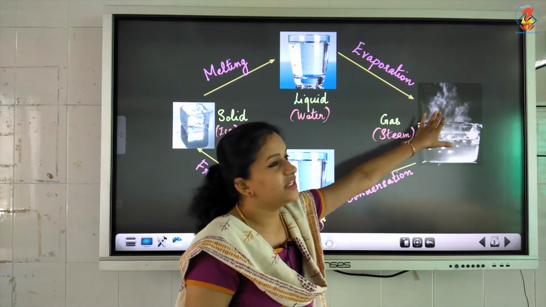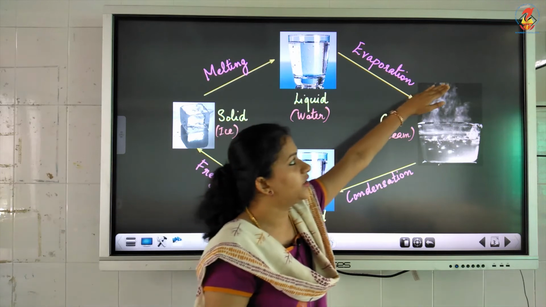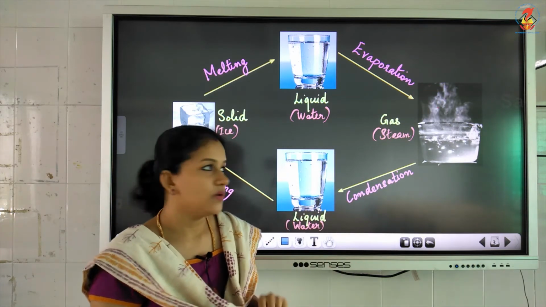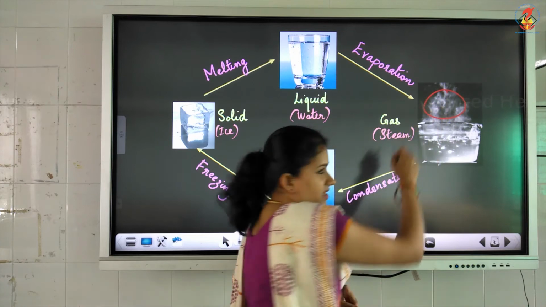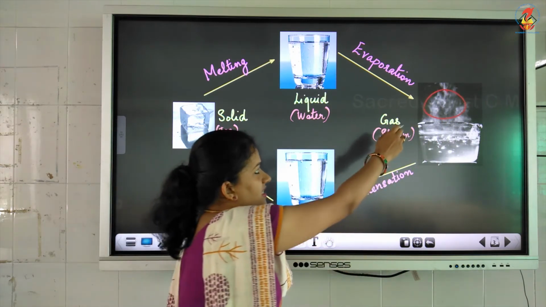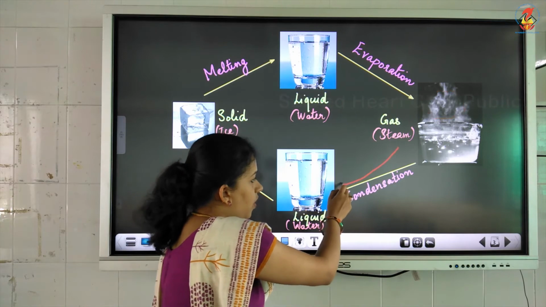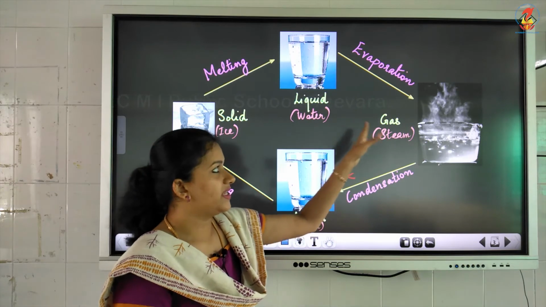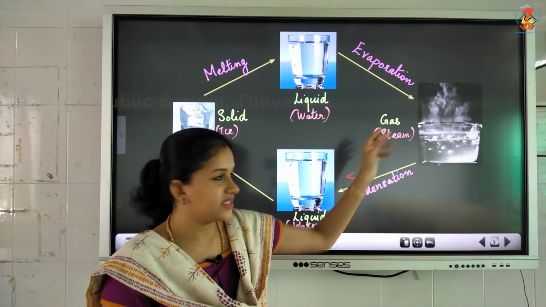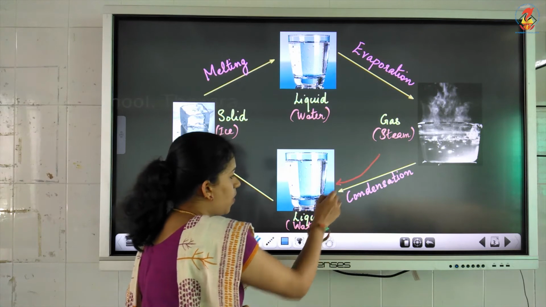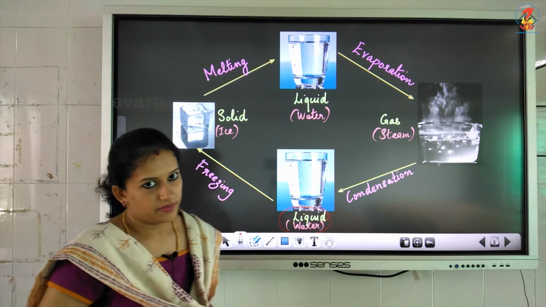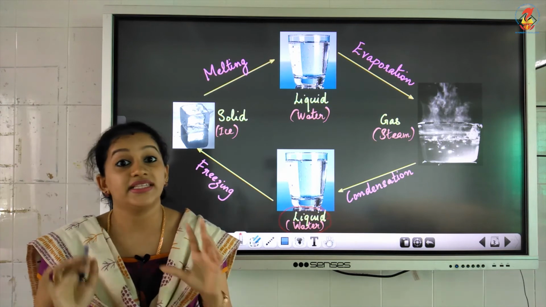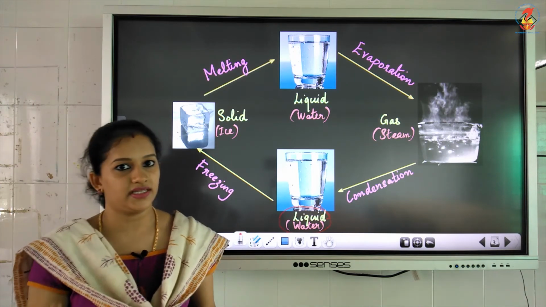And what will happen if the steam cools down? If you hold a lid over it, you can see what will happen. This steam, the steam is the gas. This steam has condensed to form liquid. That means the water vapor, which is in the gaseous form, has turned into water again, which is a liquid. These are the changes that you can see in water when you heat it or cool it.